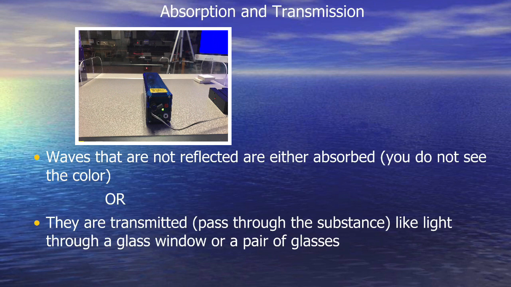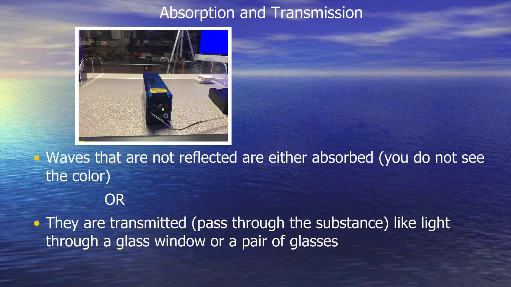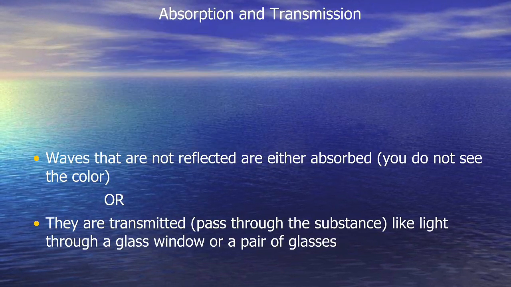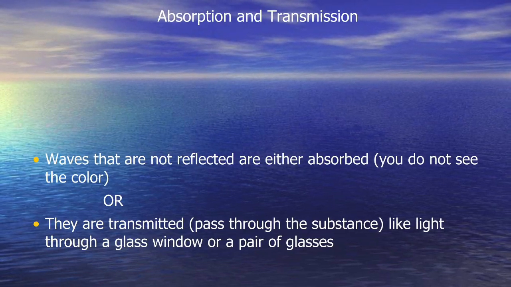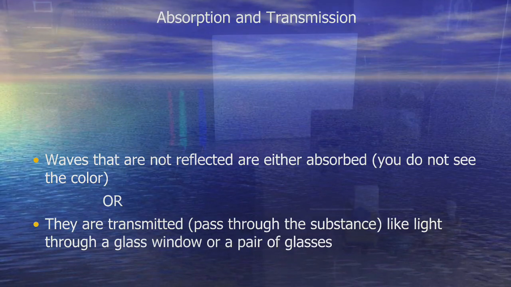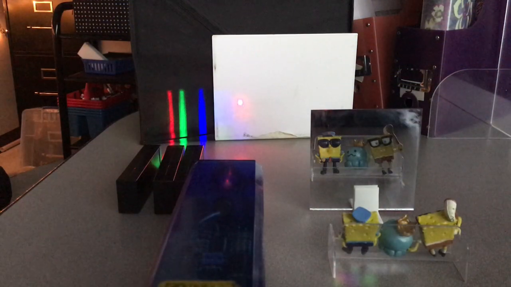Waves that are not reflected are either absorbed, so you do not see the color, or transmitted. It passes through the substance, like light through a glass window or a pair of glasses. We're going to do a little demonstration here on reflection.